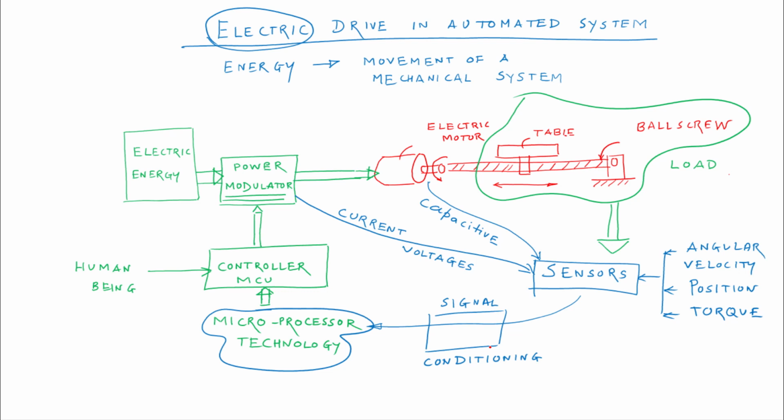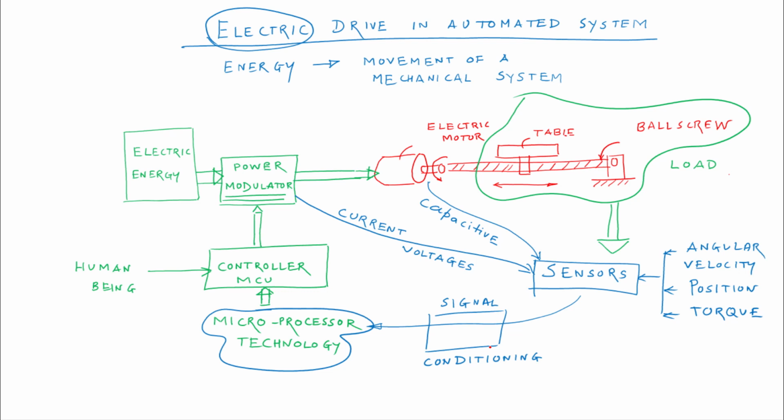If you look at this diagram, you will find that the electric drive is not only the electric motor, but also has various other elements: the load or the application itself, then sensors, signal conditioning circuitry, use of microprocessing technology, the power modulator, and the electrical energy source as well.